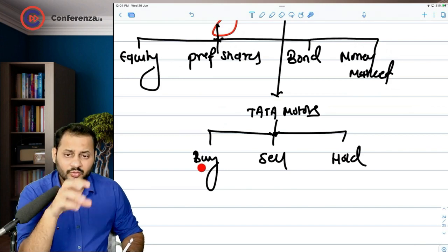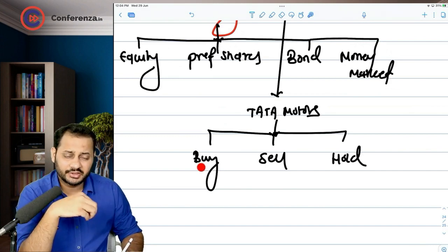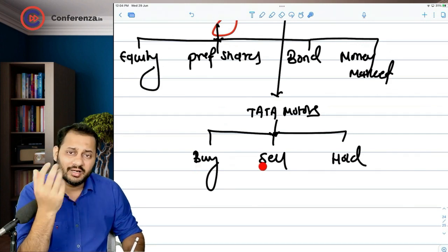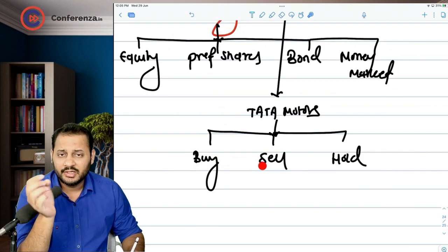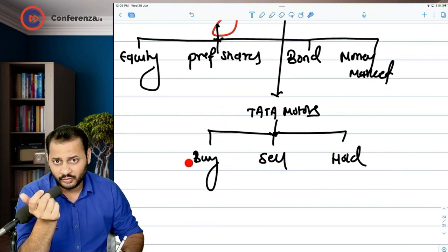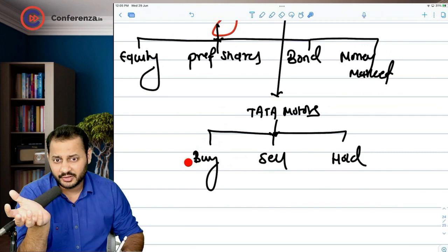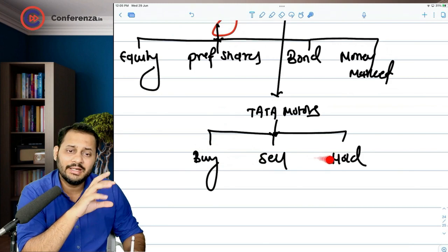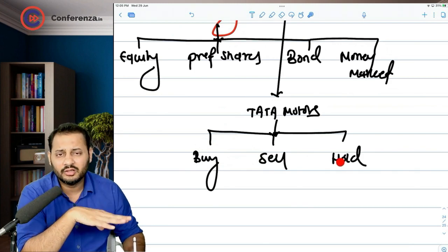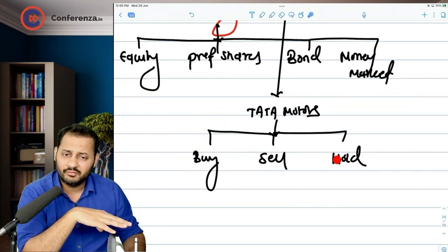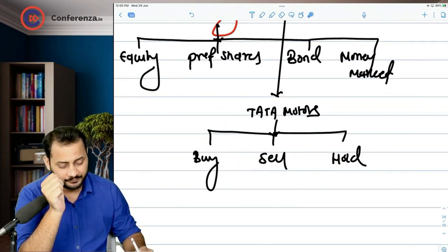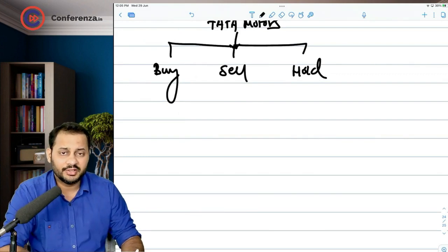Someone who does not have the shares will decide whether to buy or not. A person who already has the shares in his demat account may decide to buy even more if they are available at a cheaper rate, or he may decide to sell the ones that he already has, or he may decide that it's okay, let's hold the shares that we already have and not buy or sell for the time being, because the market prices are like that. But all these decisions are taken based on the market price of the share.